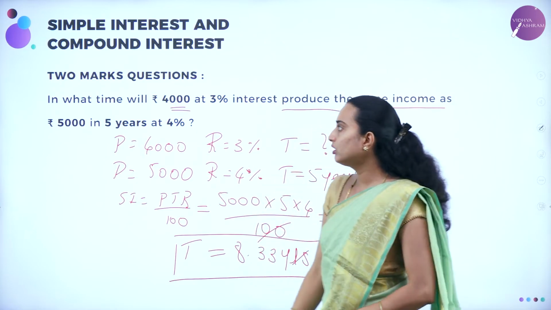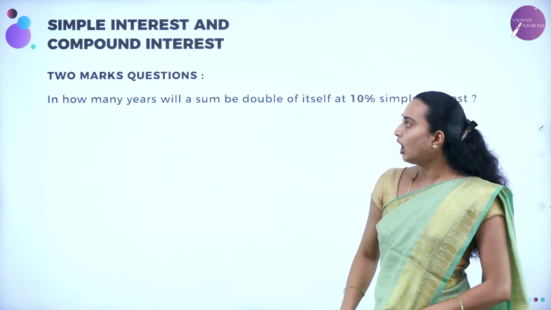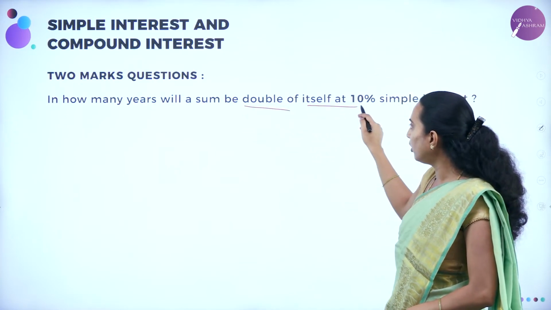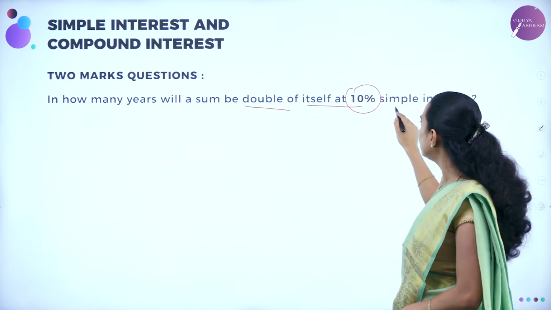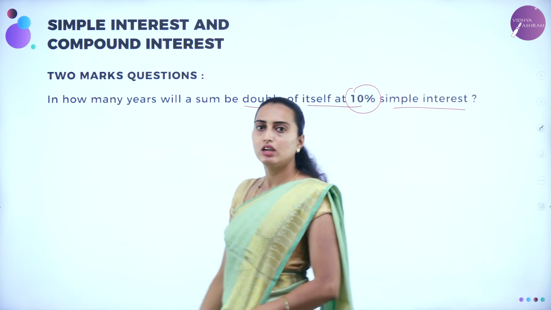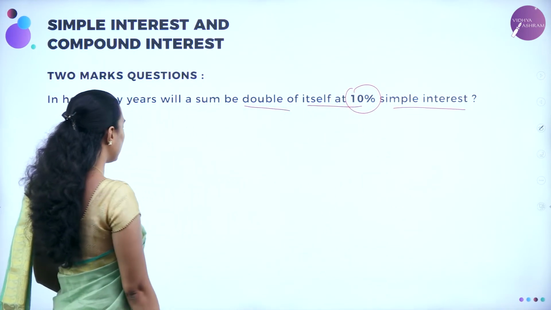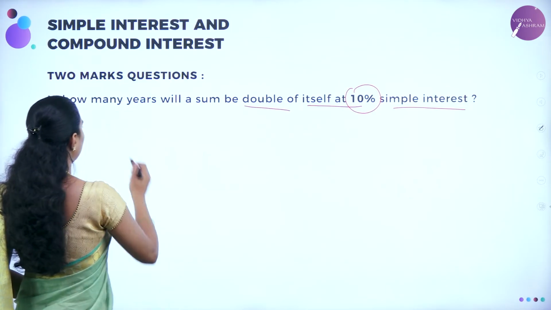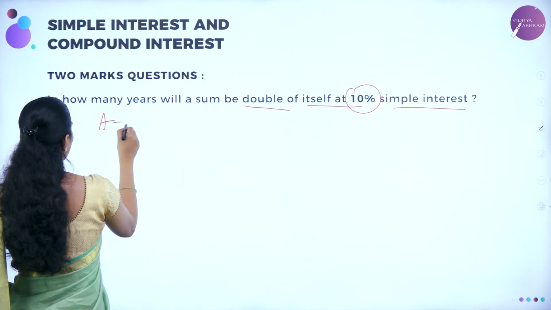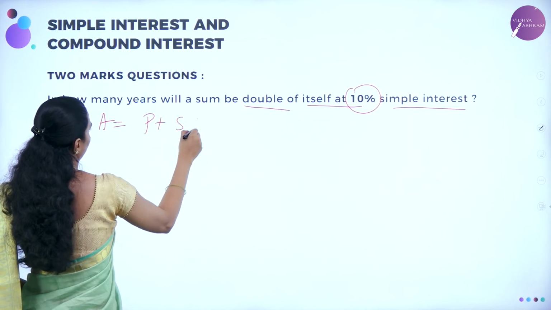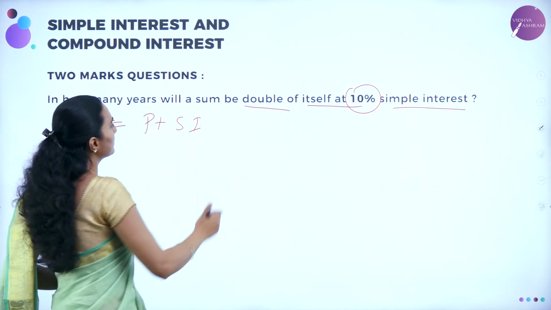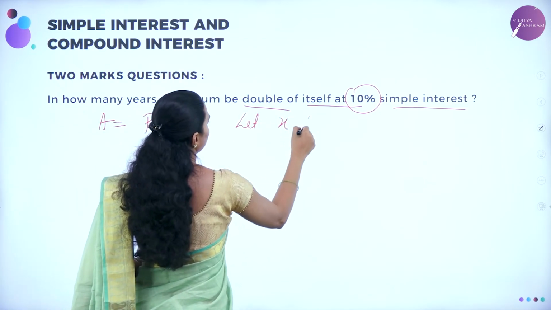Okay, we'll move on to the next question. In how many years will a sum double itself at 10% simple interest? You are going to calculate accordingly. Now, you already know A is equal to the principal amount plus simple interest. Correct? Now, in how many years? Let x be the years.